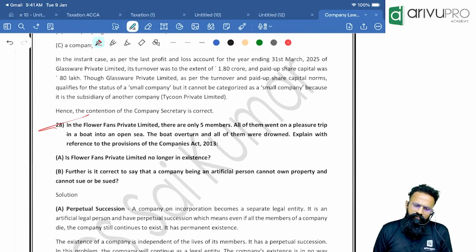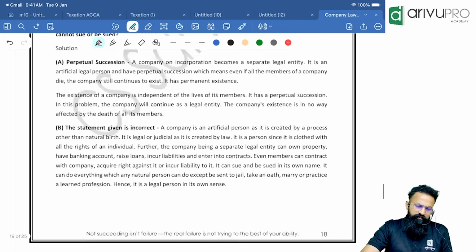In the Flower Fans Private Limited, there are only 5 members. All of them went on a pleasure trip into a boat in the open sea. The boat overturned. Everyone lost their life. What to do? What will happen? The company will continue. Correct? Okay. Company perpetual succession.